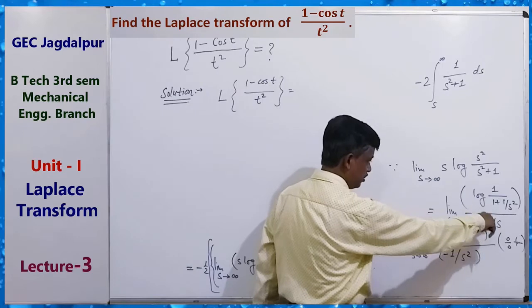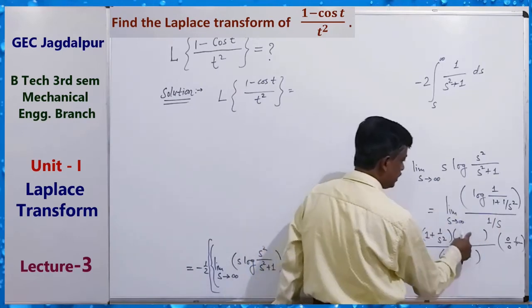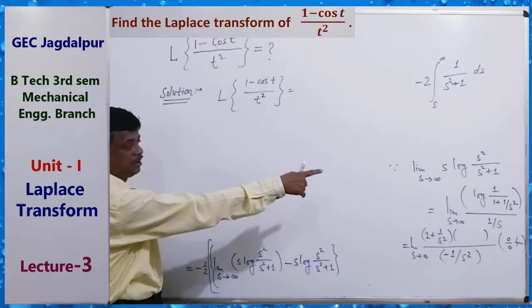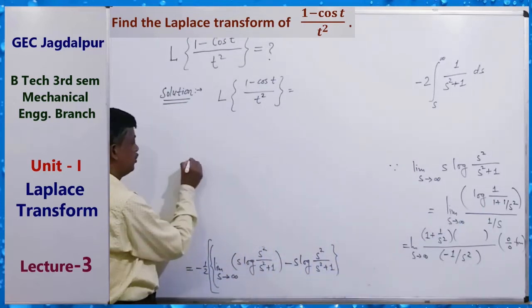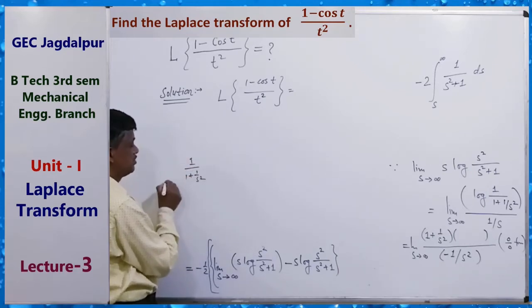So 1 upon 1 plus 1 by s square, and here will be the derivative of 1 upon 1 plus 1 by s square.